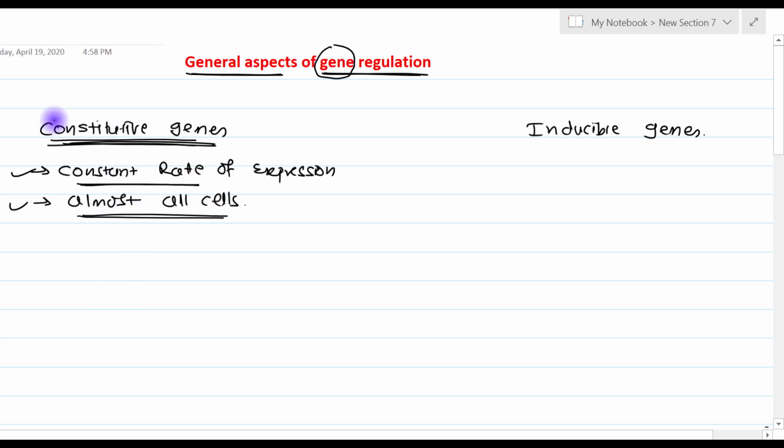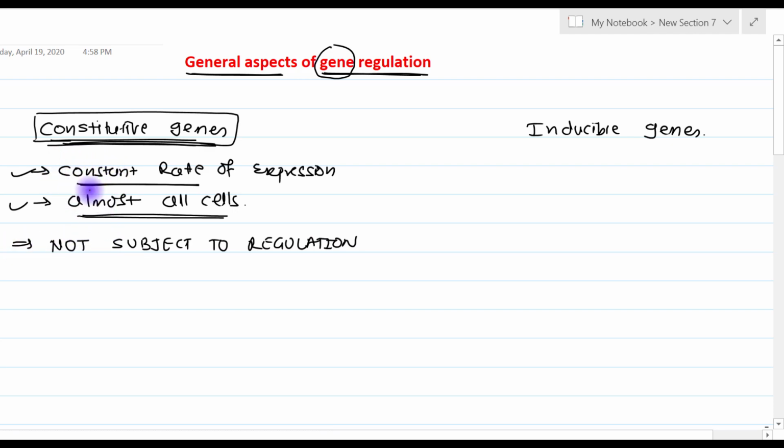As you can see, they have a constant rate of expression and they are expressed in almost all cells. That means these constitutive genes are under minimum influence of outside regulatory elements. They are not subject to regulation. This is a very important thing. Because they have a constant rate of expression, if something were regulating a constitutive gene, then their rate of expression could not remain constant. It may change, but here this is not happening. That means there is no regulatory element over here.